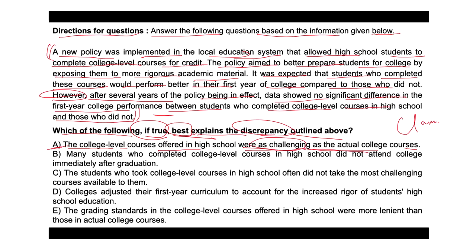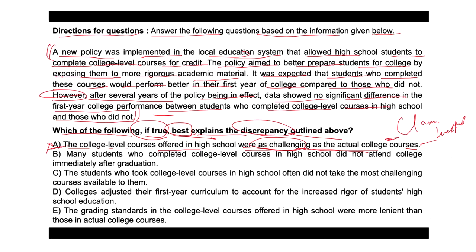However, if the courses were equally challenging, it should have helped students perform better in college. Therefore, you can say that it doesn't explain why there was no performance difference, isn't it? So in that case, A is not right. It is an incorrect one. This does not resolve the discrepancy because it does not explain the lack of improved performance for those who took the supposedly challenging courses.